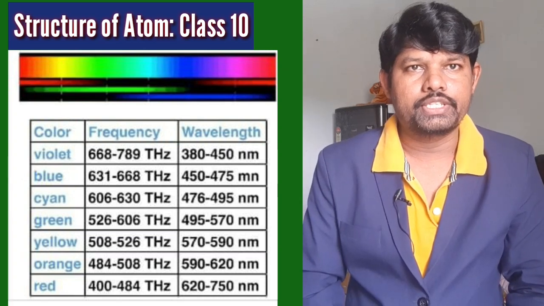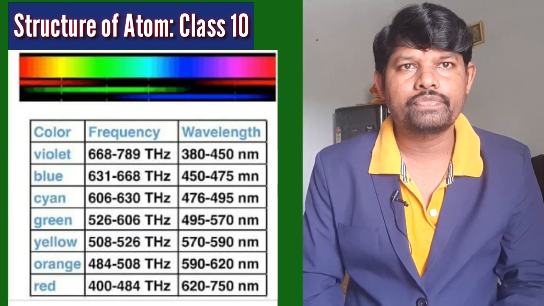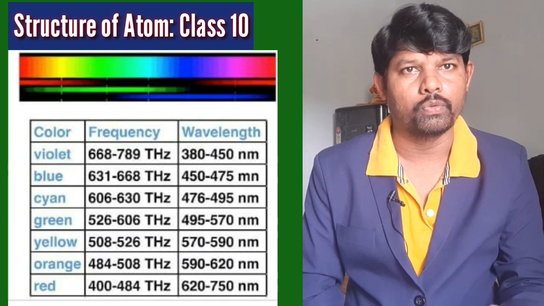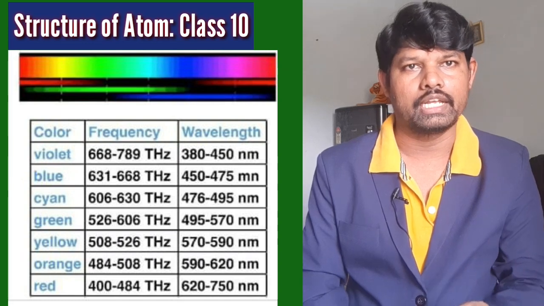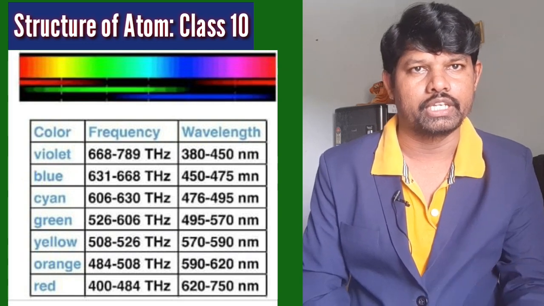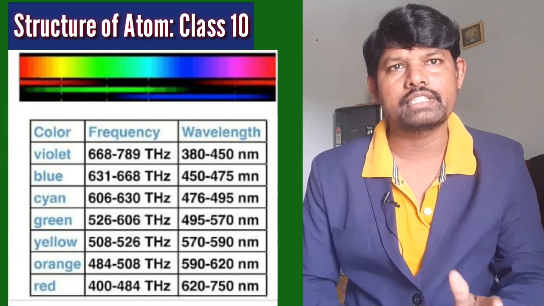In the VIBGYOR, violet color has high energy because of its high frequency and low wavelength. The next question is, do you observe any other colors when one color is emitted? When we observe one color, for example red color, do you observe any other colors along with red?